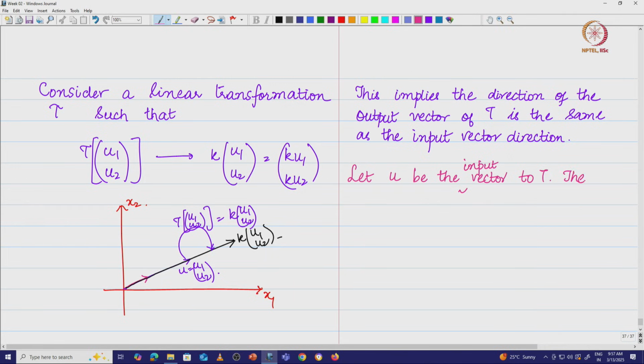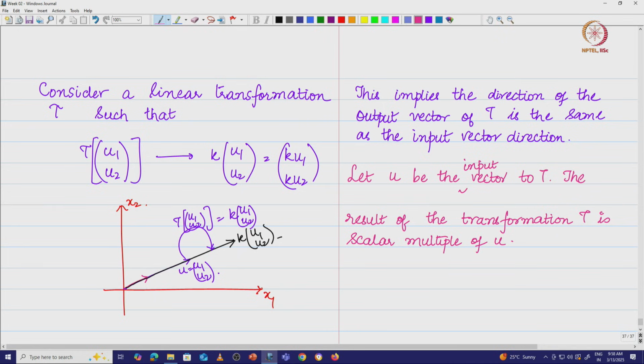The result of the transformation T is a scalar multiple of u, and now what does this actually imply?